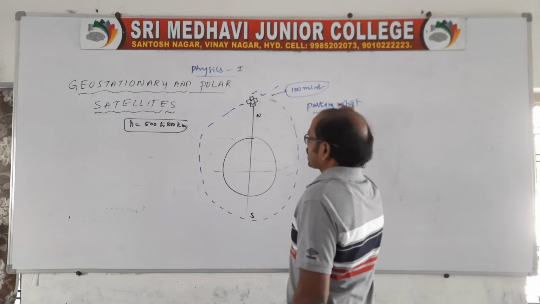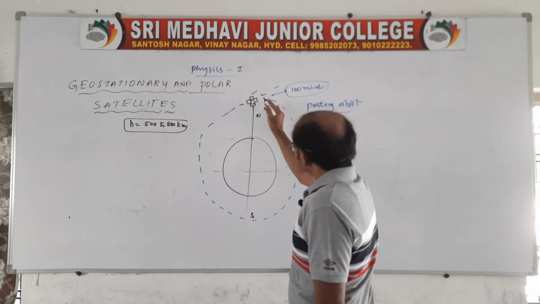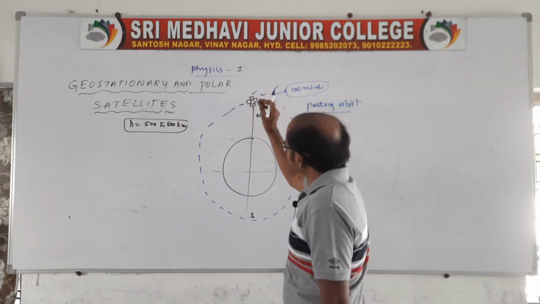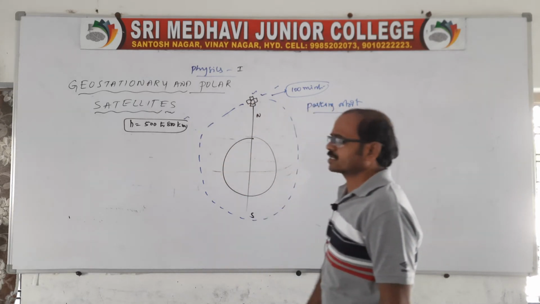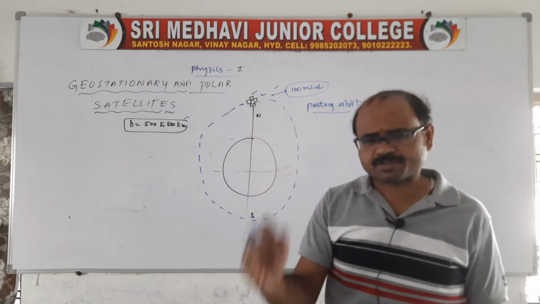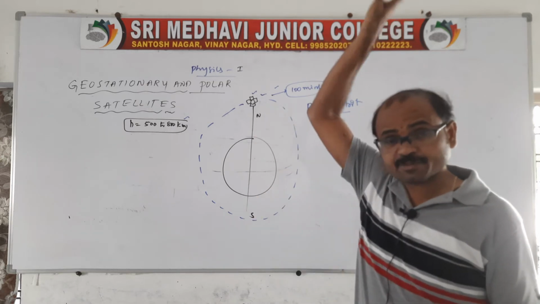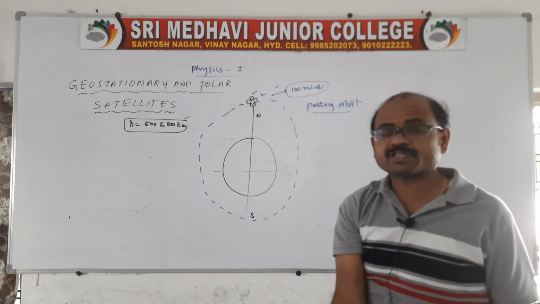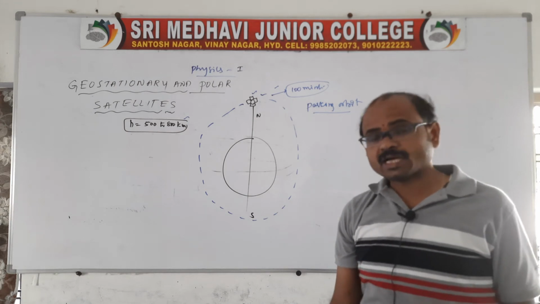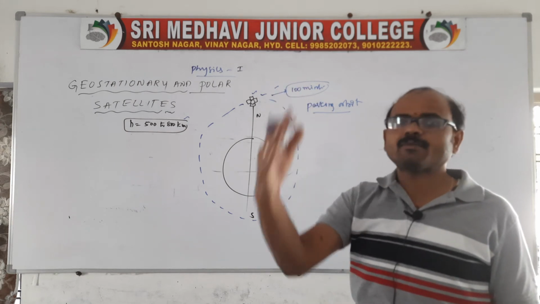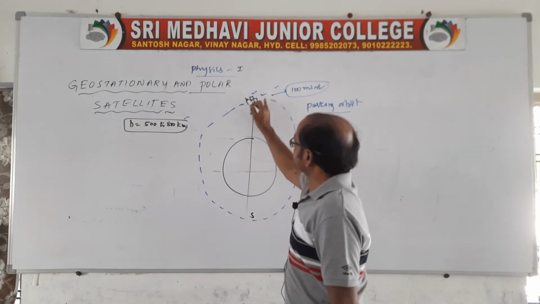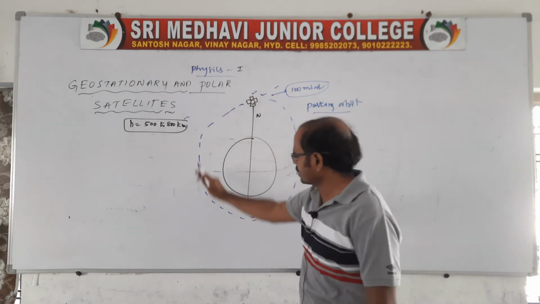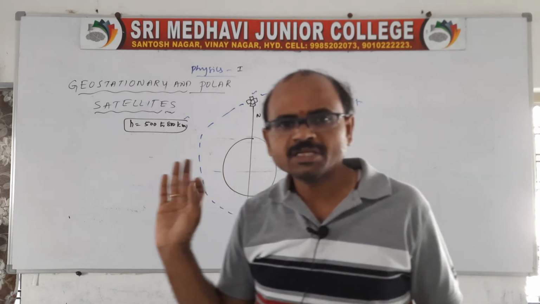Suppose we are parking a car. Similarly, this polar satellite is also in a particular orbit, located at 500 to 800 kilometers above the Earth's surface, very close to Earth. Not like a geostationary satellite, because a geostationary satellite is almost 35,000 kilometers above the Earth's surface. But this one is very close to the Earth's surface, no? In a particular orbit which revolves about the poles. That's what I mean here.